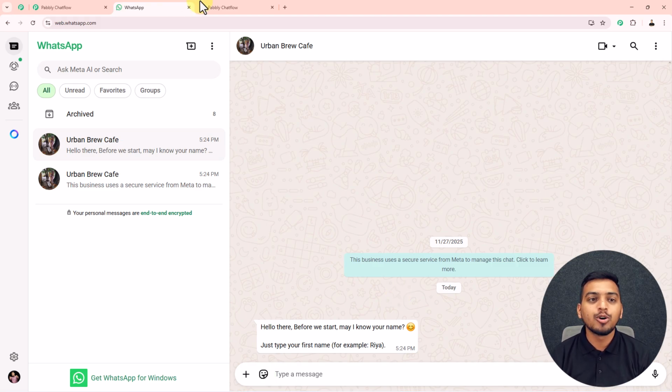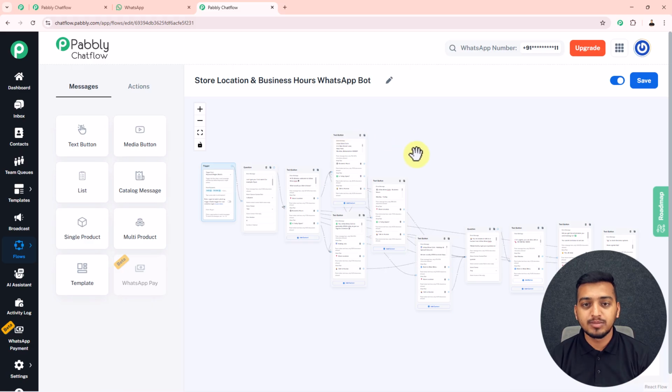So this is how you can also create such an amazing WhatsApp chatbot for your business with the help of Pabbly Chatflow. If you want to use this chatbot for your business, then for you, I will add a link of this flow in the description box of this video. So you can go and use this chatbot for your business right away.